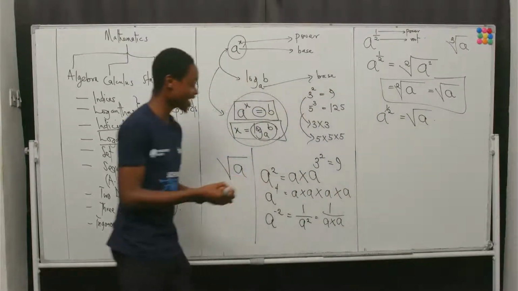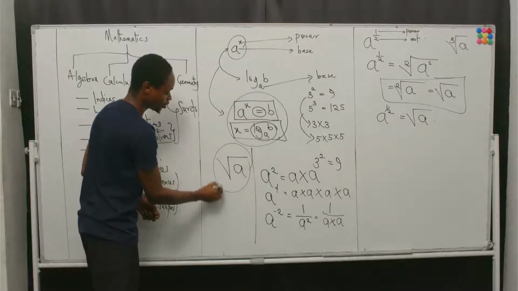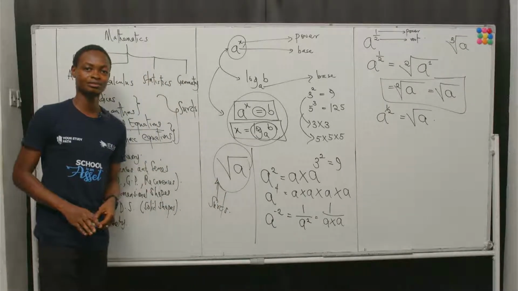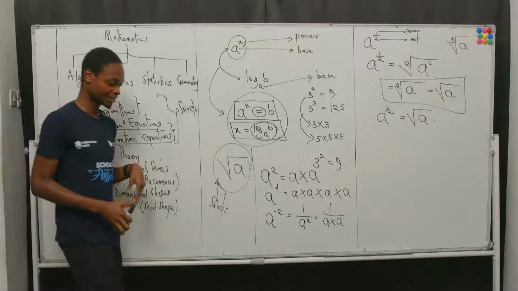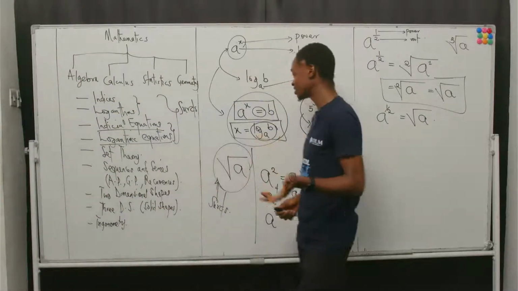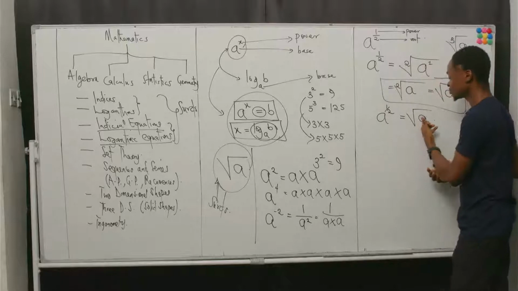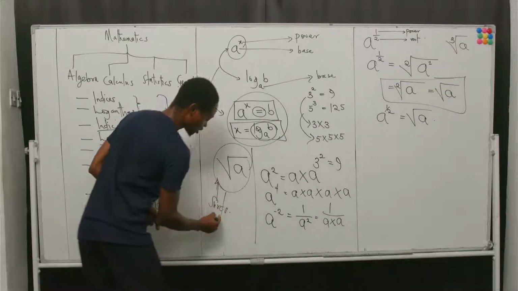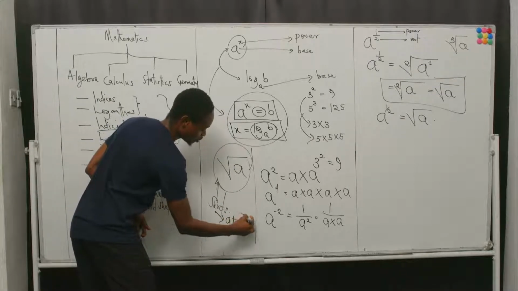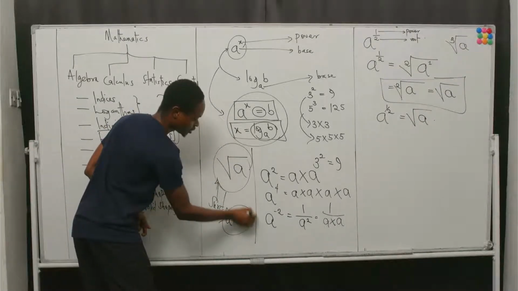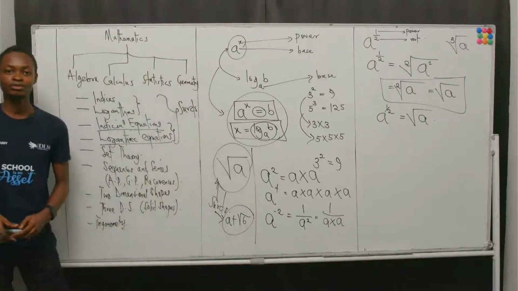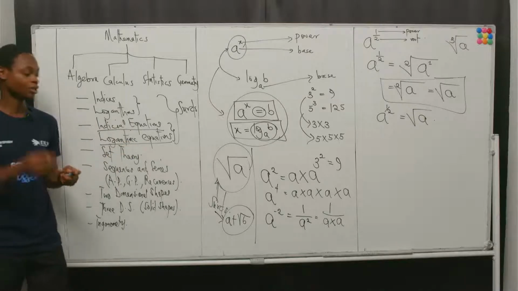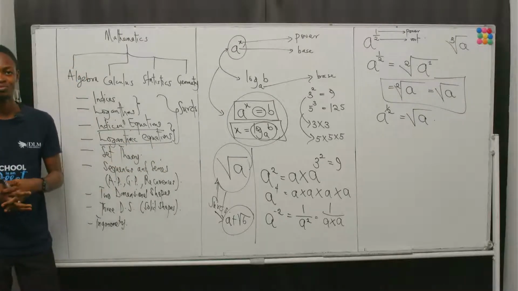But the square root of a is the representation of surds, right? Surds are mathematical concepts that can be represented in the form of a square root, right? In fact, the general form of surds is written as a plus square root of b, right? Whenever a square root is present in a representation or an expression, you call that expression a surd form.